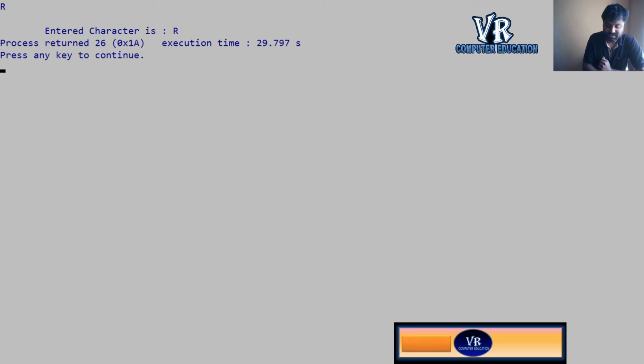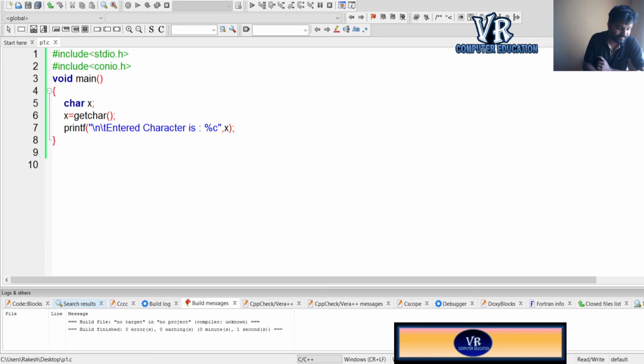So that is getchar. The next function is gets, which takes a line of characters continuously on a single line. I will simply change here and write gets.